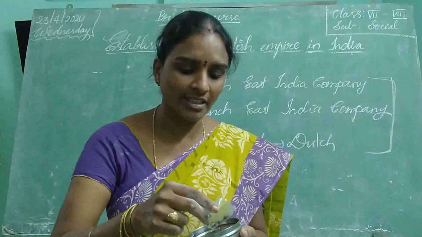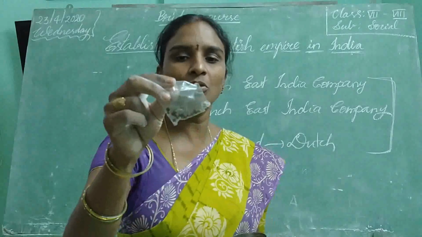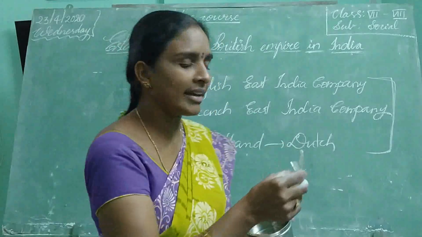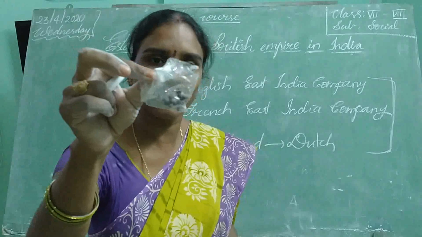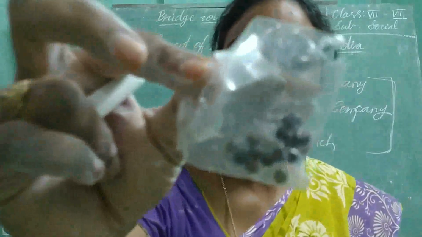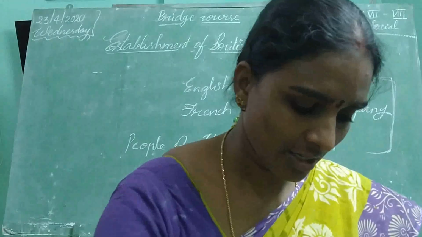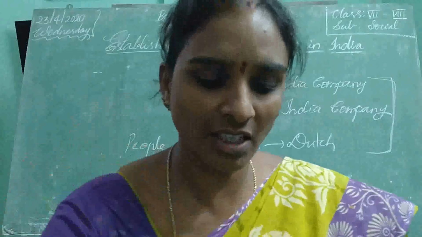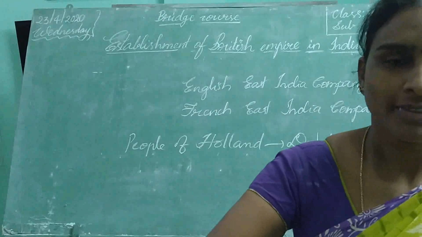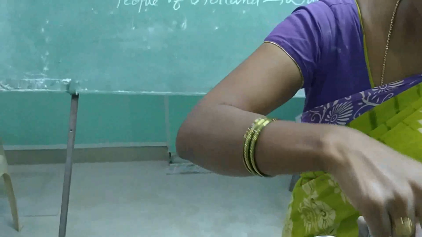What makes people of other countries render their trade relations with India? Pepper. This is pepper. Next, these are cloves. I think you know cloves. Then cinnamon.